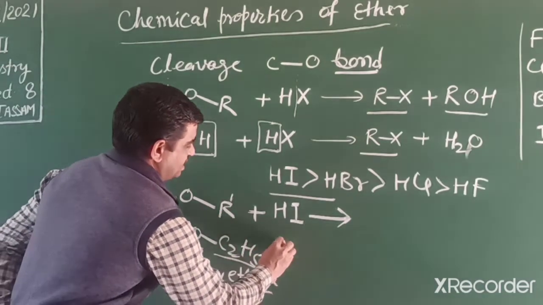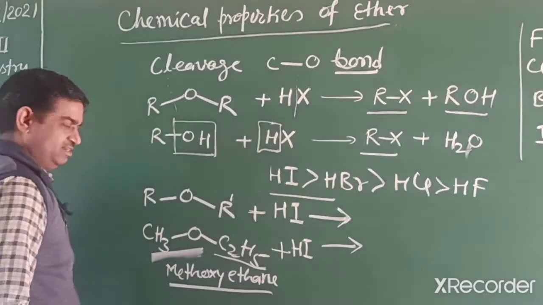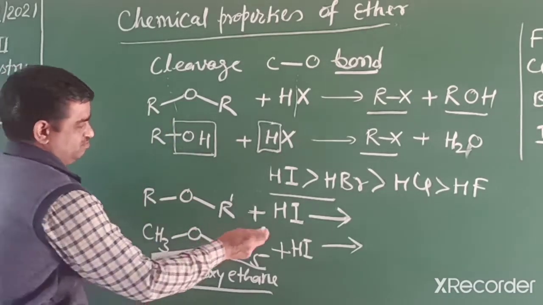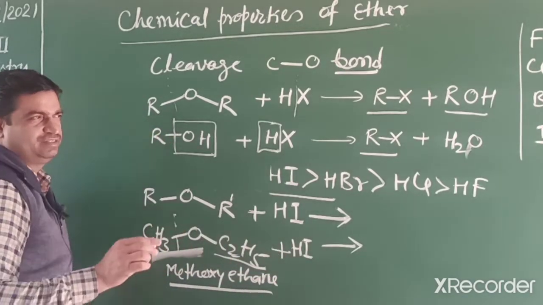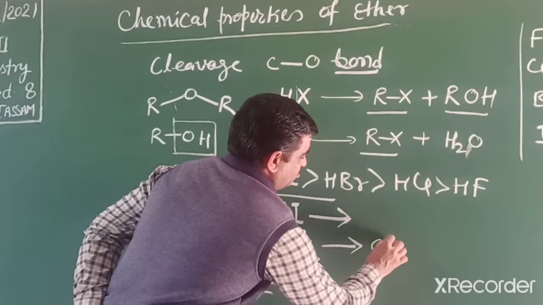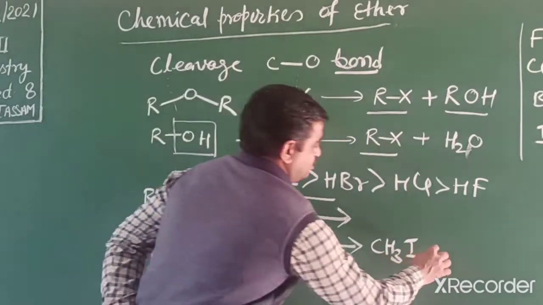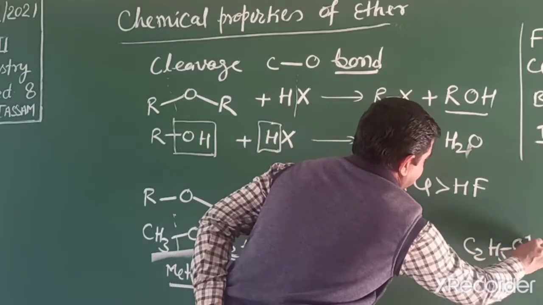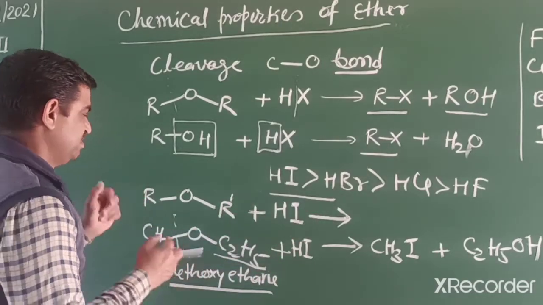When methoxyethane reacts with HI, what product will we get? Both side bonds can dissociate. First, iodide attaches to the methyl side, which is smaller in size. So we get CH3I and it converts into ethanol if 1 mole.